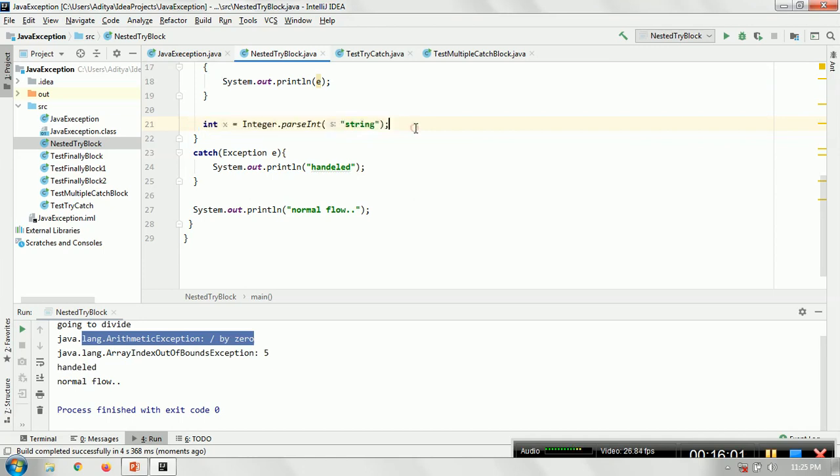So hopefully the idea of the nested try is clear. It is like a try within a try. We have the outer try and the nested tries.